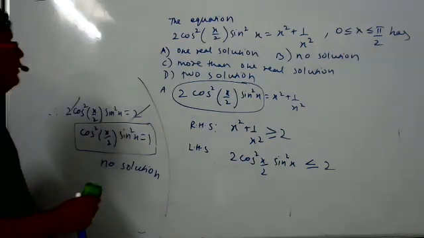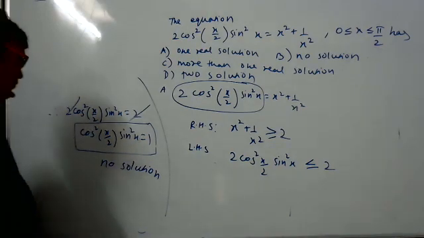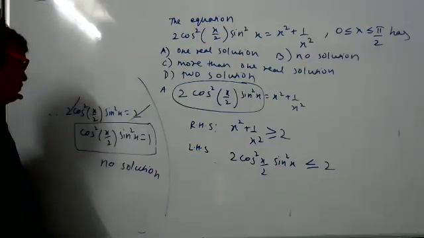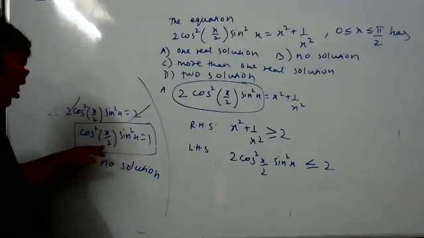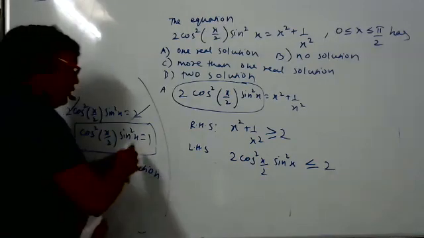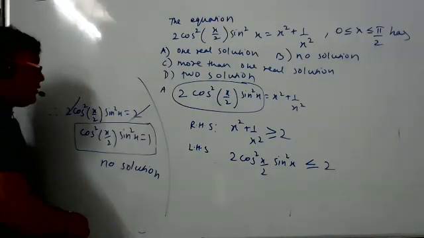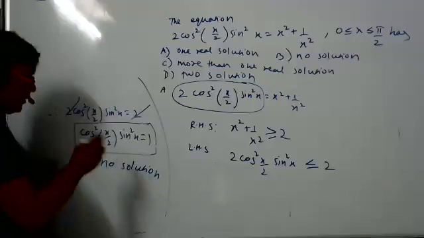Doubt? Do you have a doubt? I have a doubt at the last step. I understood the rest. What doubt do you have? How did you directly get no solution? This is a little complex thing. But that's why I told you the other time also, when I was teaching, that this is a new concept for you. See here, cos square x by 2 sine square x is equal to 1. There's no concrete answer here. You have to analyze only. Like you take the first quadrant or any quadrant. You sit down later and analyze.